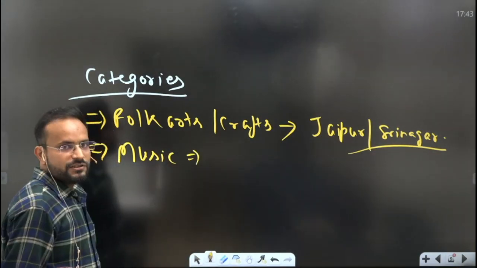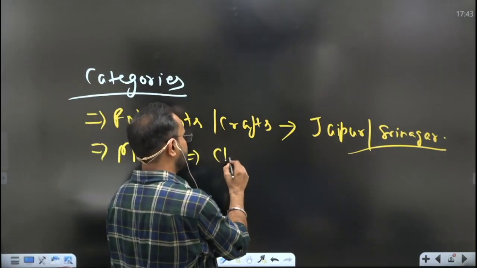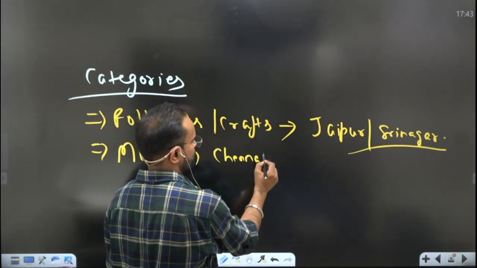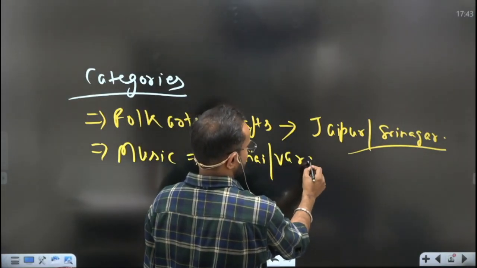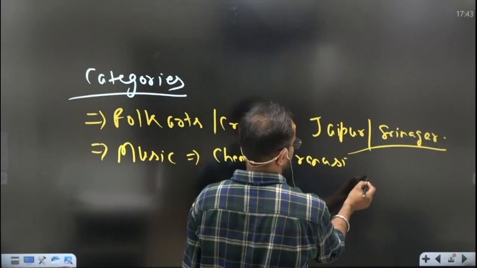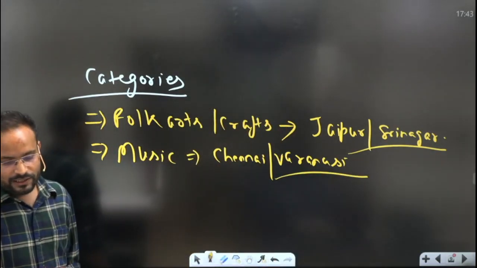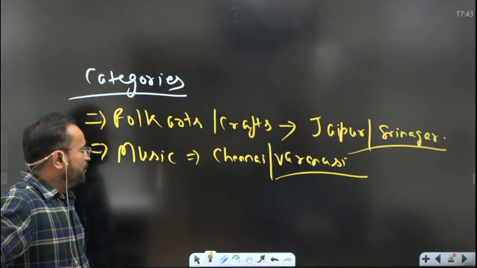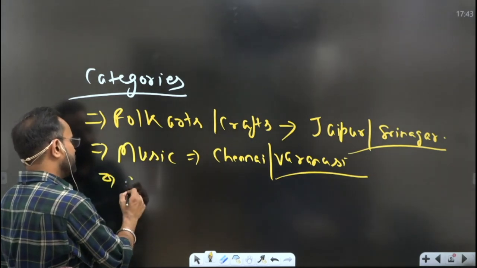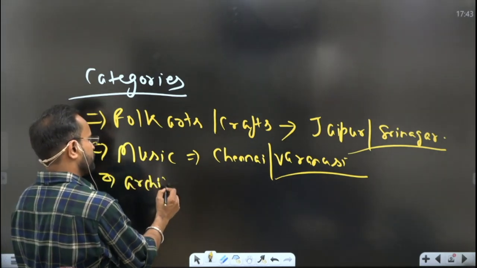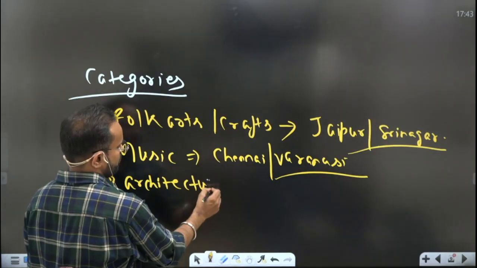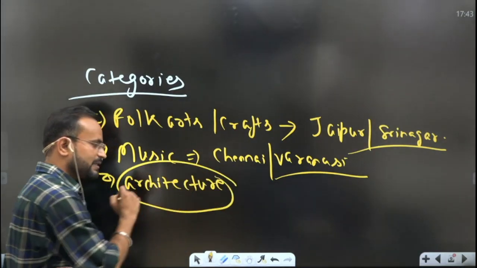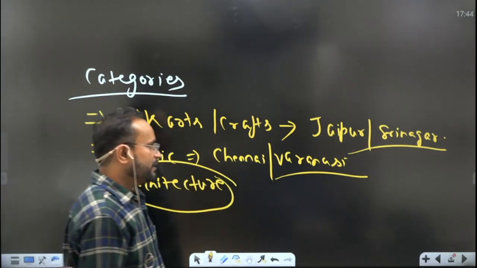Again, two beautiful cities of India in this, that is Chennai and Varanasi. And one latest addition of category is architecture. Please make a note that architecture as a category has also been included.